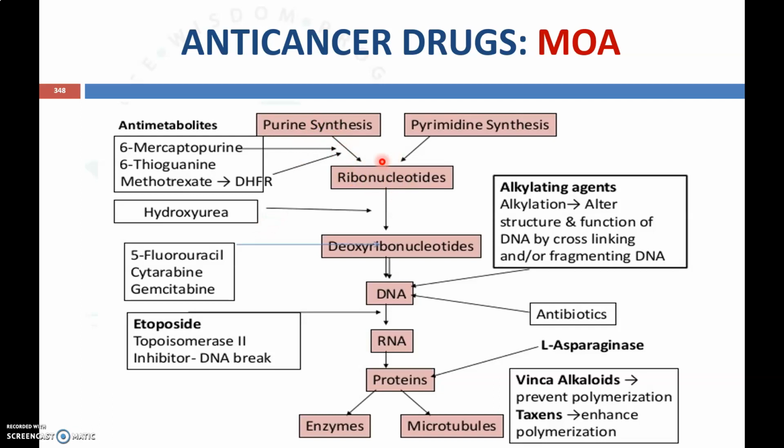Purine synthesis to ribonucleotide synthesis can be prevented by mercaptopurine, thioguanine and methotrexate, and ribonucleotide to deoxyribonucleotide synthesis can be prevented by hydroxyurea. Deoxyribonucleotide to DNA can be prevented by alkylating agents and 5-fluorouracil, and DNA to RNA conversion can be prevented by antibiotics as well as topoisomerase 2 inhibitors. Some enzymes like L-asparaginase act on the proteins, and the final mitotic division can be prevented by microtubule inhibitors, etc.